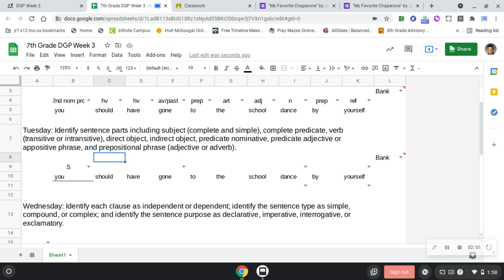What is our verb? Is it VI or VT? What's our direct object then? If it's VT, we have to have a direct object. Do we have any direct objects today? Okay, so if there's no direct objects, we know our verb is going to be what? VI.